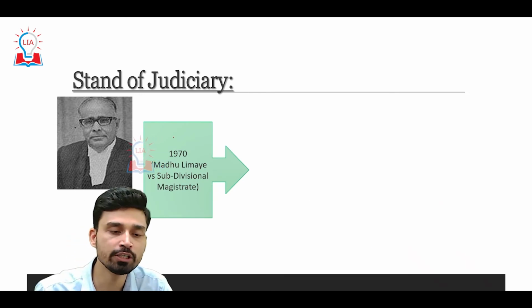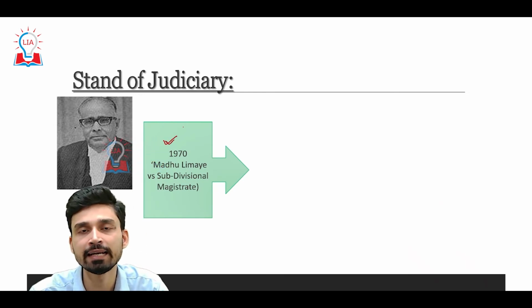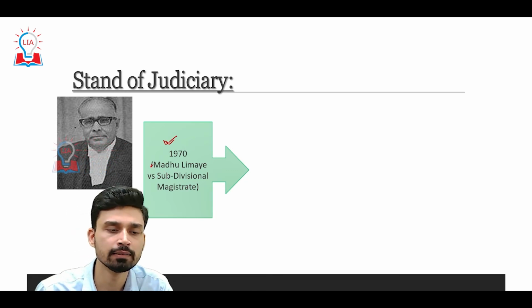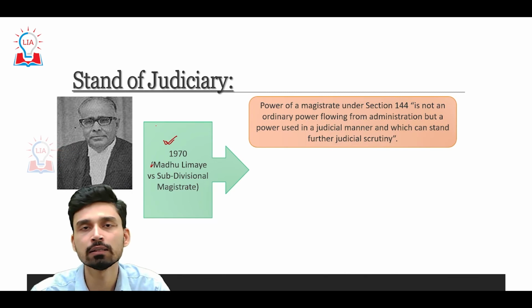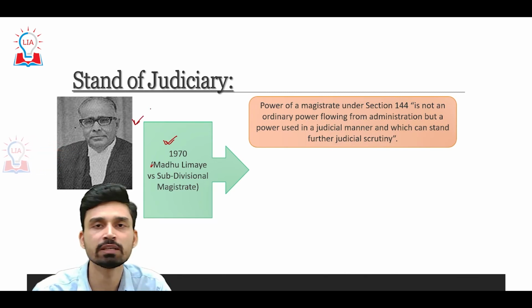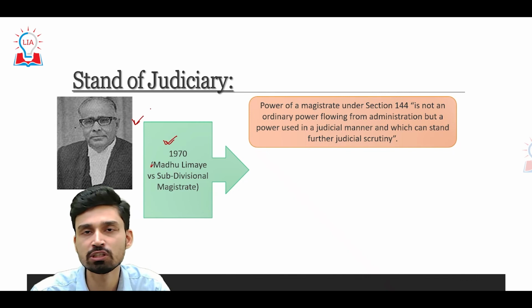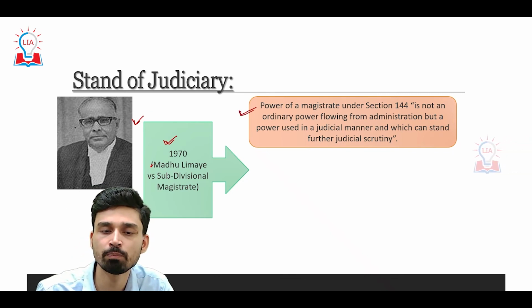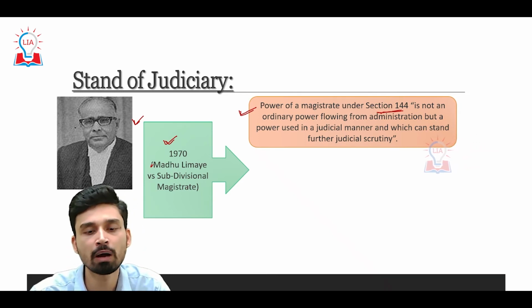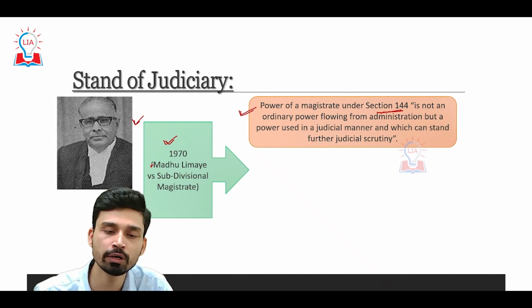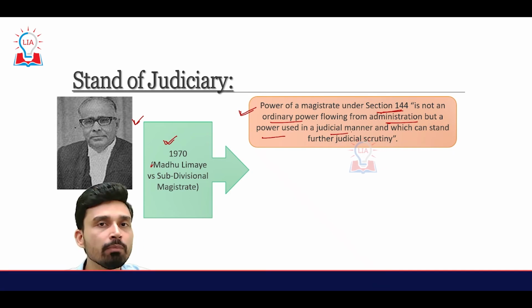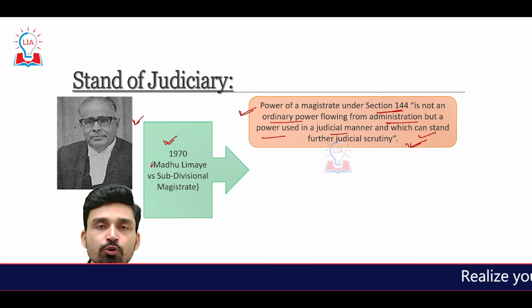Then the next important judgment came three years later, in 1970, in a very famous case, Madhu Limaye versus Subdivisional Magistrate. The case went to the Supreme Court, and the judgment was given by Justice M. Hidayatullah, who made certain observations. The first observation was regarding the power of the magistrate: the power given under section 144 is not an ordinary power flowing from administration, but a power used in a judicial manner, which can stand further judicial scrutiny.